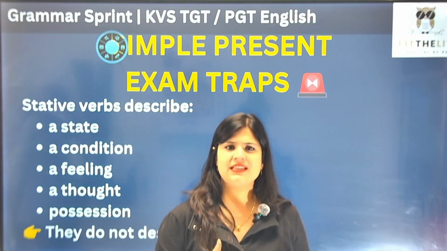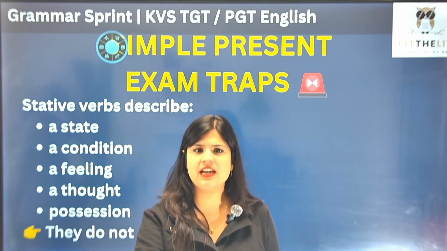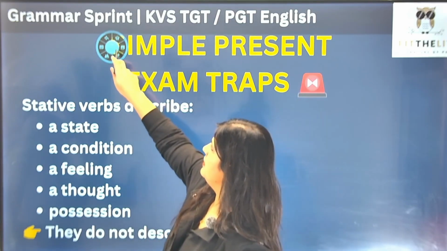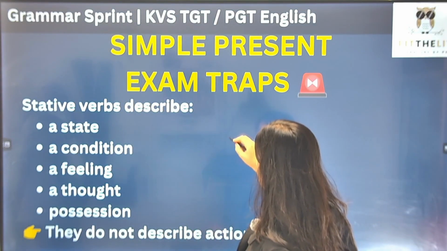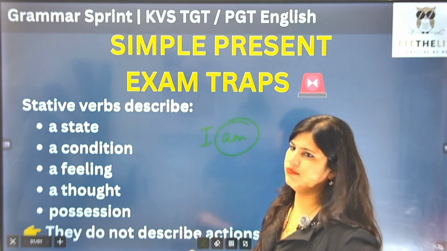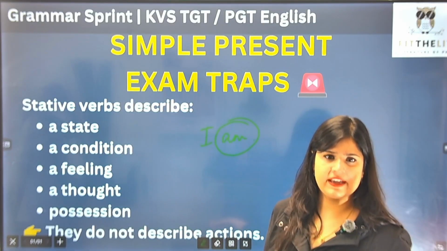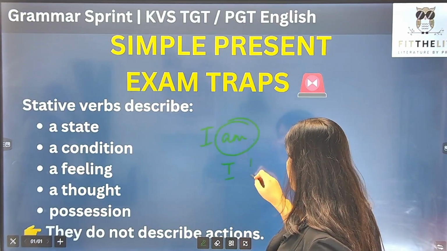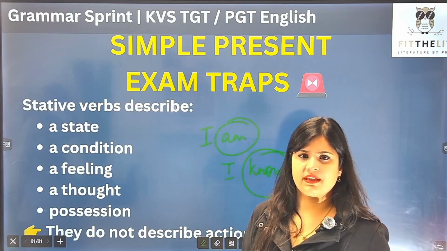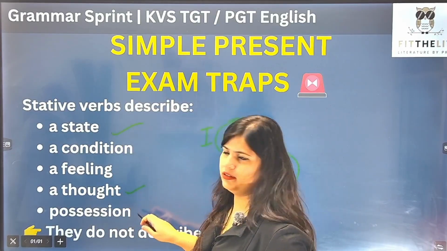So what are stative verbs? Stative verbs are different from the common action words in the sense कि वो action नहीं describe करते हैं, rather they describe a state. For example, अगर मैं बोलूँ simple, I am. What is am here? Stative verb है कि I am, I exist, right? Then I know. Again, know कोई action नहीं होता, right? But here it is describing a state, a thought, right?